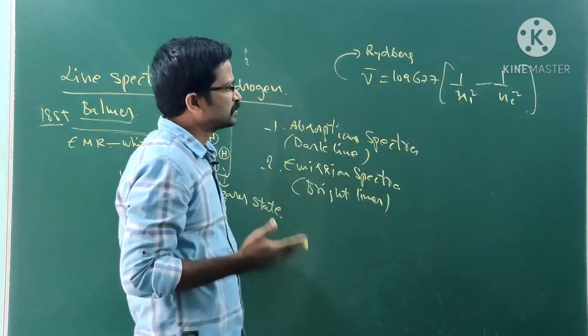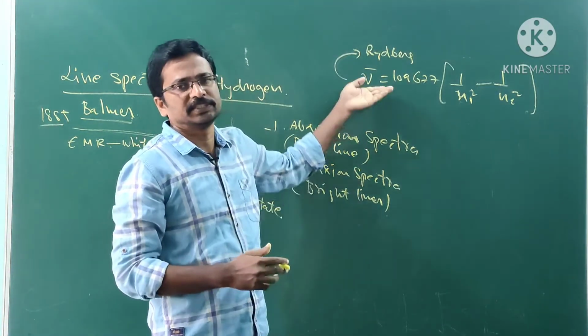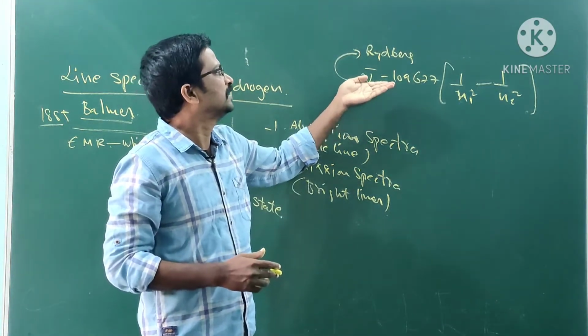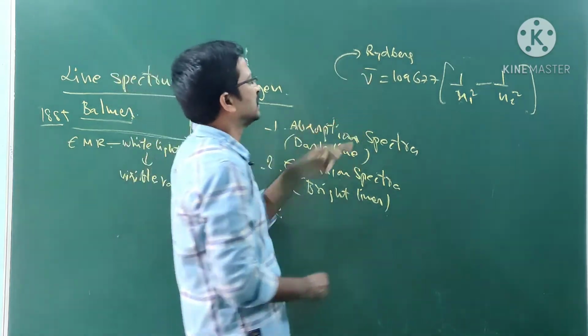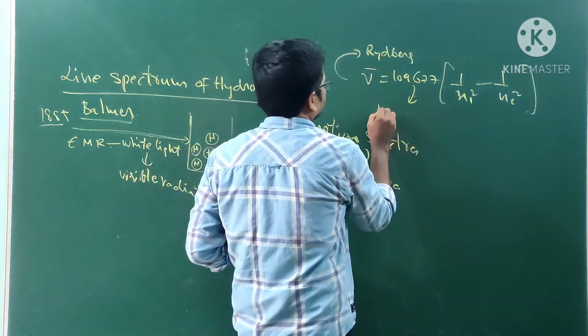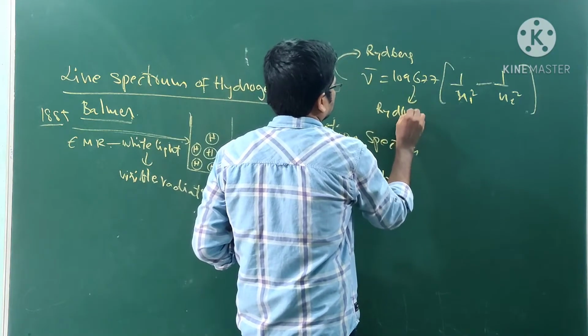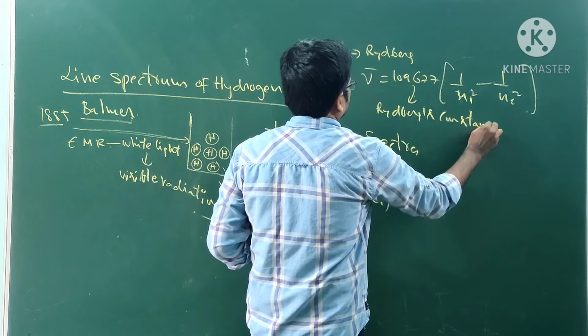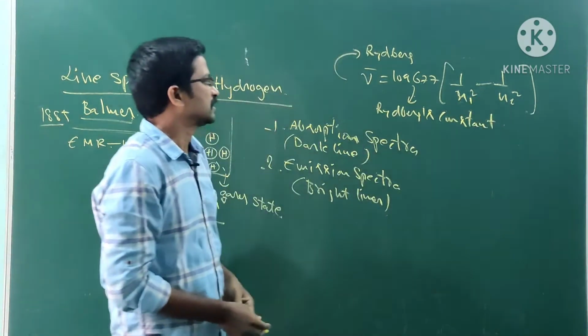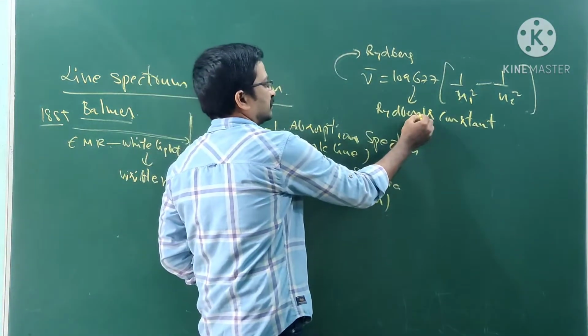Rydberg has proposed this equation, so the constant is known as Rydberg's constant.